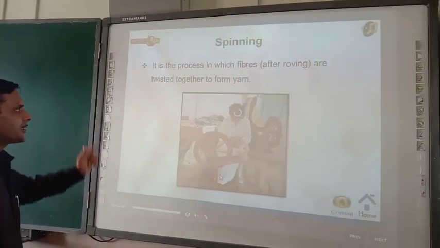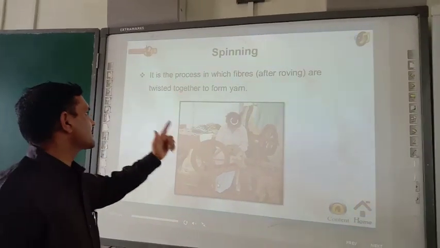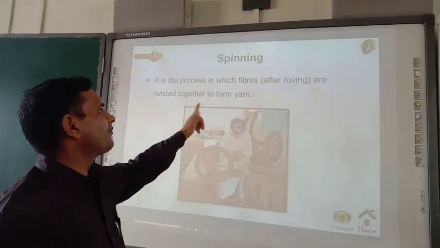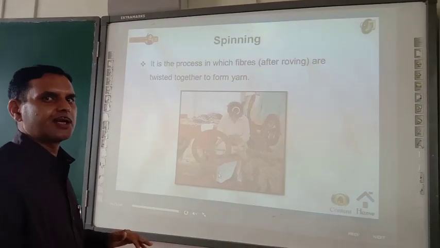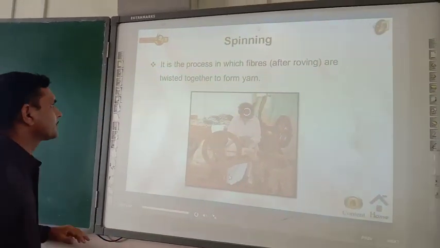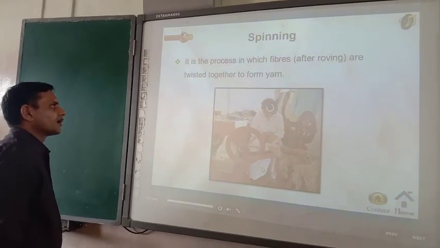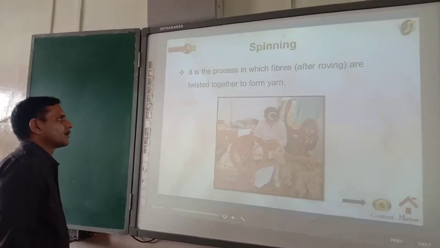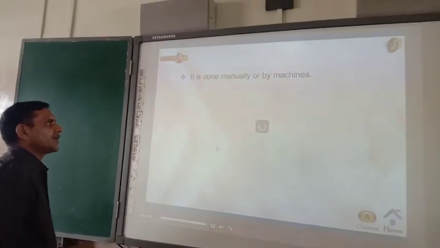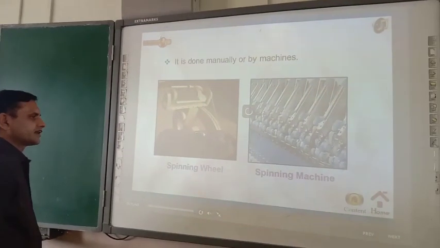Spinning. It is the process in which fibers are twisted together to form yarn. So spinning is the process of converting fibers into yarn. It is done manually or by machines.